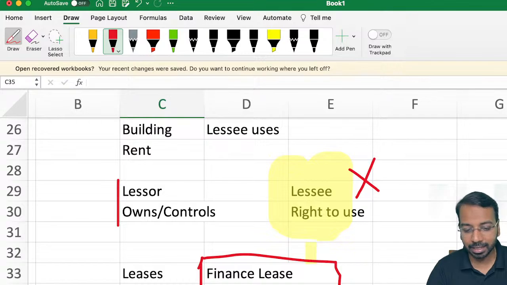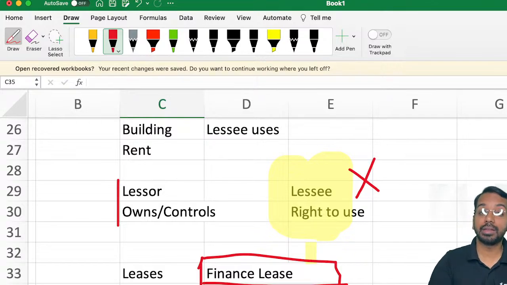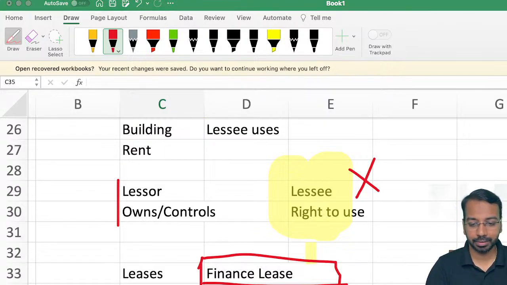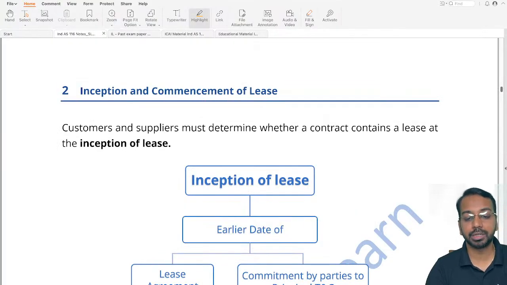Now, identifying a finance lease is also very, very important from examination point of view, because sometimes there may be a question which says whether this is a finance lease or not, or whether this is an operating lease or not. Okay. Now, before we understand whether it is a finance lease or an operating lease, there are few terms that we need to be clear of.